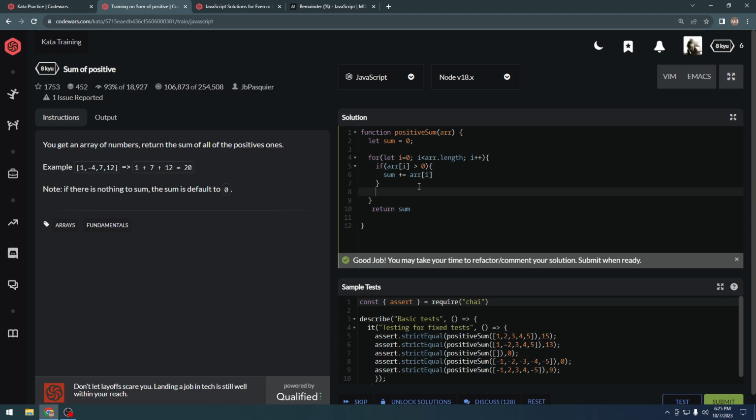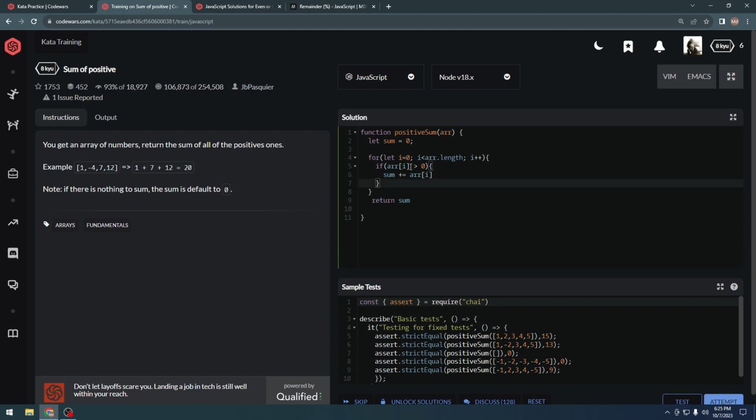What we are doing next is looping over this array and checking each and every index. If array index 0, the first one, is greater than 0, as in a positive number. If a number is greater than 0, it is a positive number; if a number is less than 0, it is a negative number. We all know it. It is checking each and every index like this. The first one is greater than 0, so yes. What we want to do is add this to the sum.